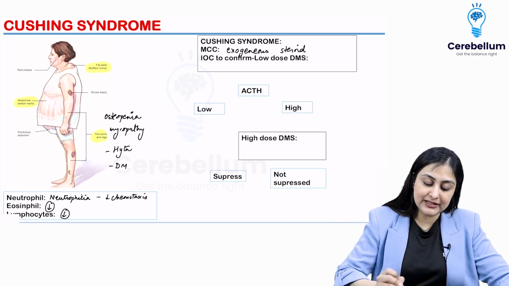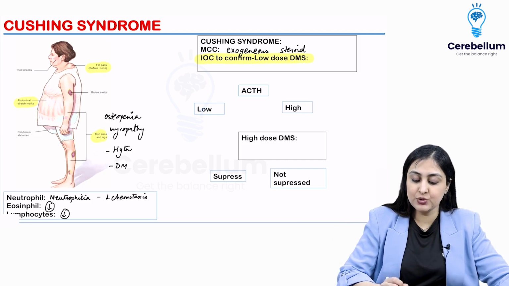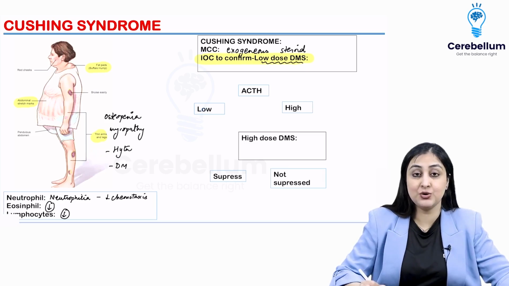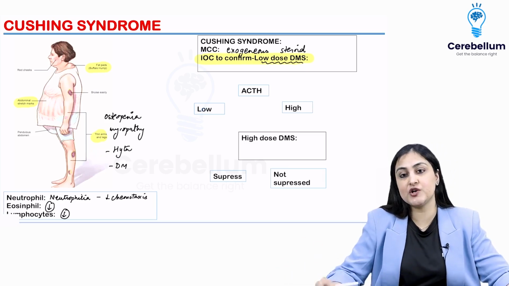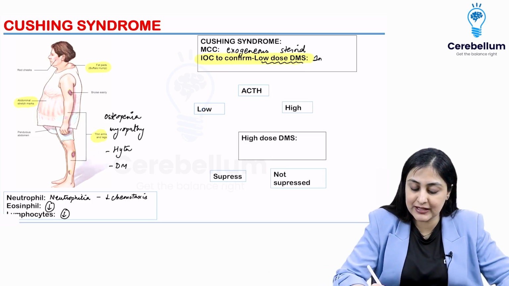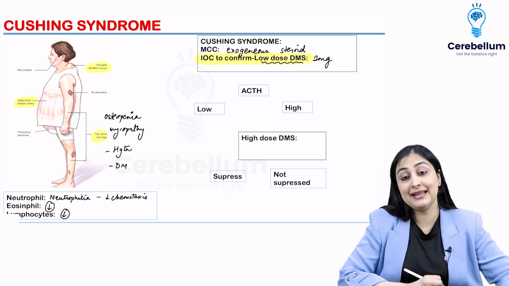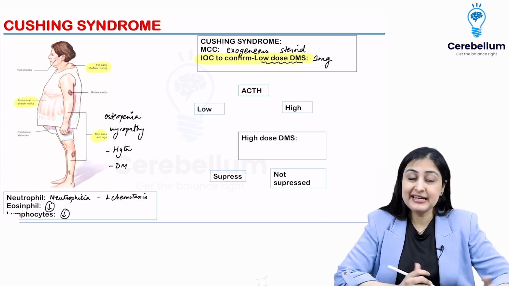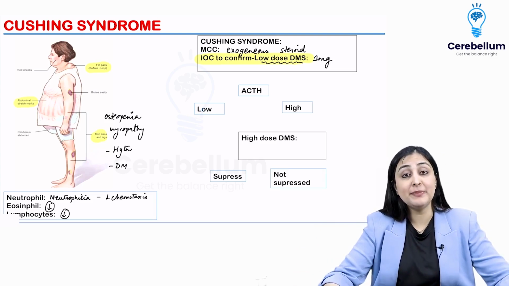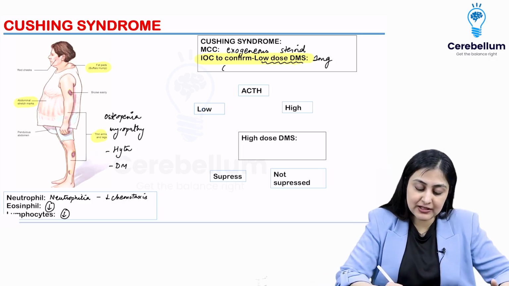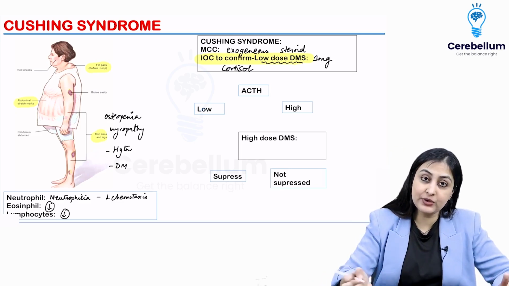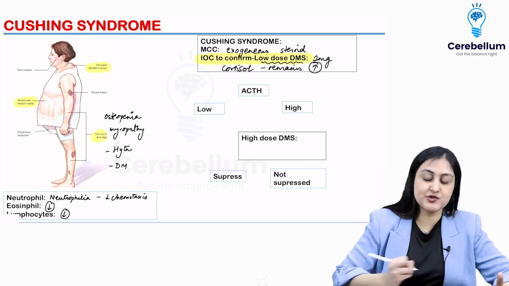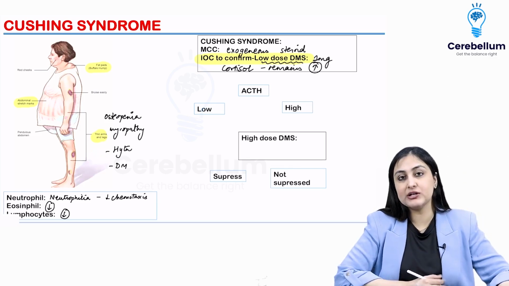So to confirm whether it is Cushing syndrome, you have to do a low dose DMS. Alright, so low dose dexamethasone is the test that you do first to confirm if it is Cushing syndrome or not, wherein you give 1 mg of dexamethasone and you're going to see if it got suppressed or not. In a normal patient, if I give dexamethasone, what's going to happen to cortisol? It's going to go down. But if cortisol remains high, it means that there is something which is producing cortisol, right? So that is how we confirm Cushing syndrome.